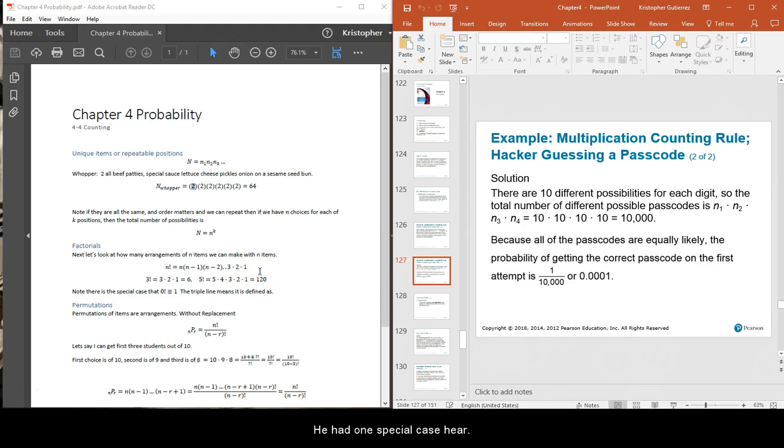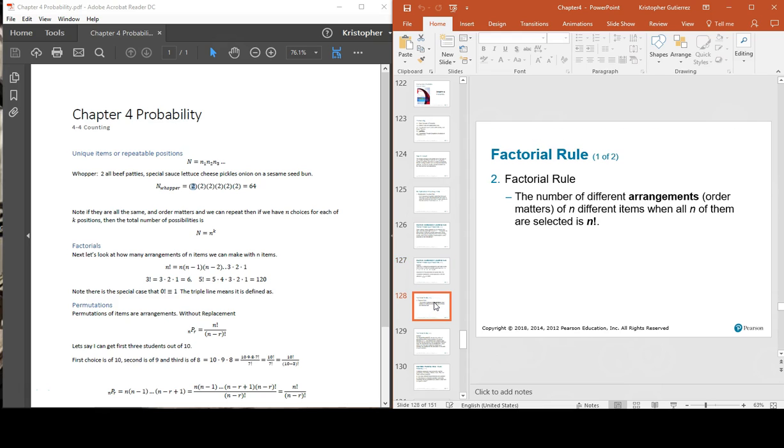Now we do have one special case here. 0 factorial is defined as 1. So if you ever have 0 factorial, it is equal to 1. All right. So this would be if we had arrangements that we were making where the order mattered, but we could not repeat.